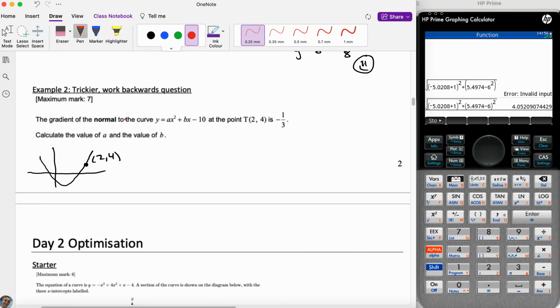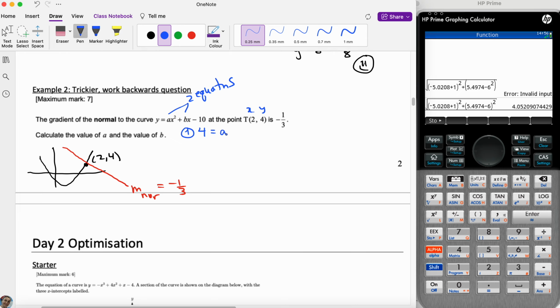Then we know that the slope of the normal is -1/3. Oh man, how do we start this? Okay, well, the first thing, I mean, what could you possibly do? I don't know. I guess the first thing we could do is just sub in a point. Also, if you see that there's 2 unknowns, most likely, unless there's some other information being given, you're going to need 2 equations.